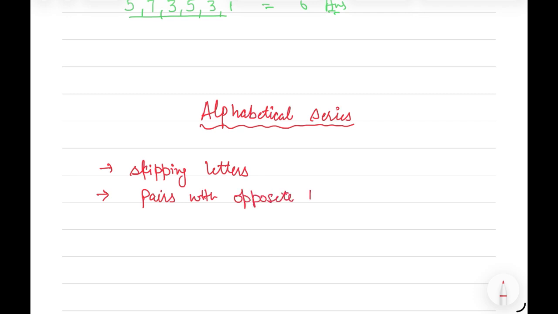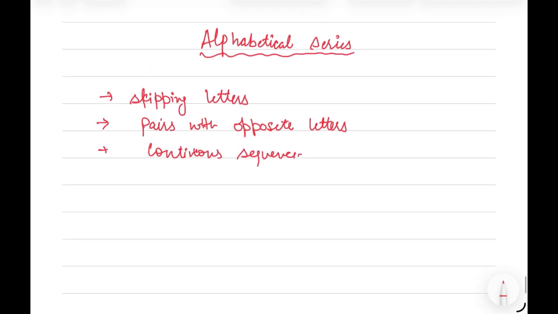And we can also have a pair of opposite letters. It can also have a question where the sequence is being followed. That is continuation of the sequence of the letters. That is simply questions like A, B, C, D, regular order sequence.